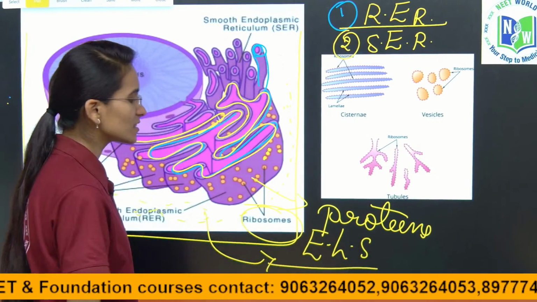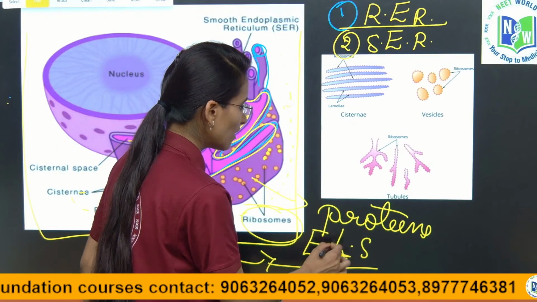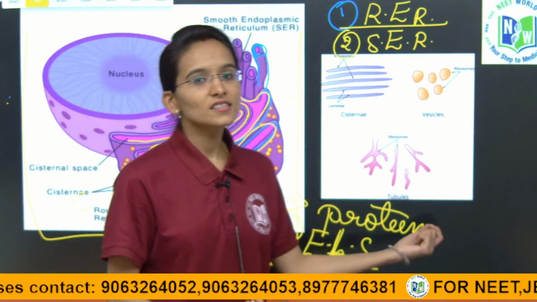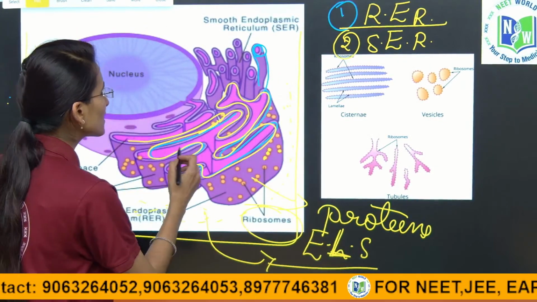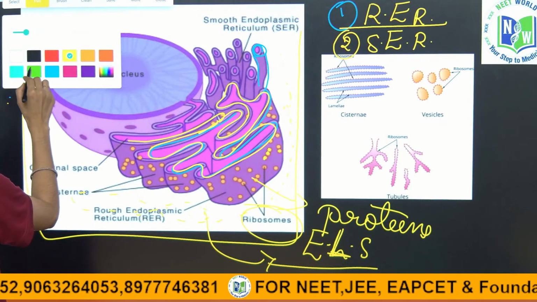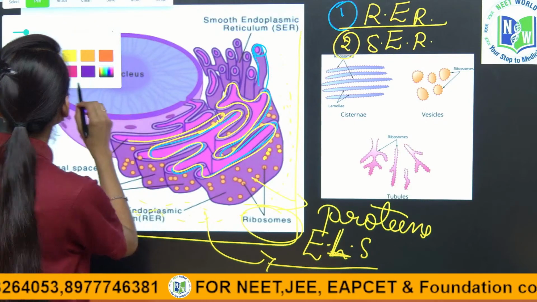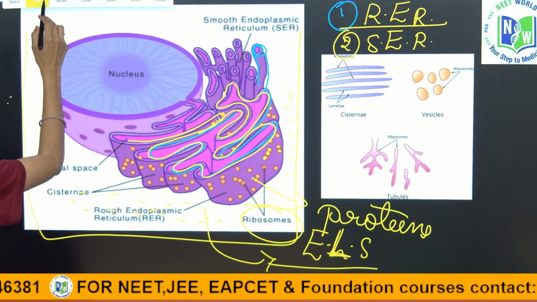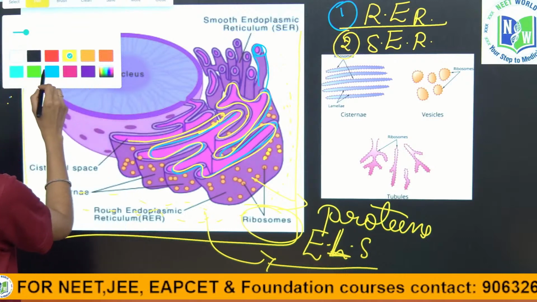I am writing it as ELS, extraluminal space. You can also call it the cytoplasm. And there is a space enclosed inside these compartment-like structures called the cisternae. Inside these also there is a fluid-filled substance that is called lumen.